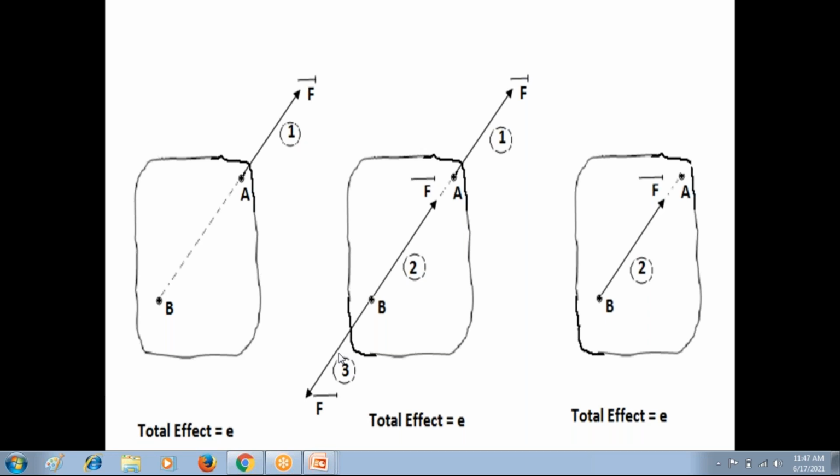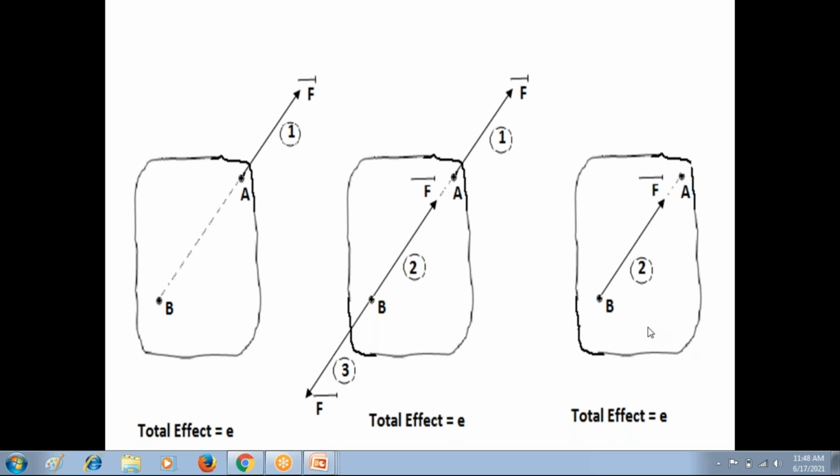So the first and third force in the second diagram are in the equilibrium condition. So we can remove that first and third force from the rigid body. There is no change in the effect on the rigid body. So I remove the first and third force from this rigid body because they are in the equilibrium condition. Since these two forces are in equilibrium condition, if I remove these two forces from the rigid body, there is no change in the effect on the rigid body.